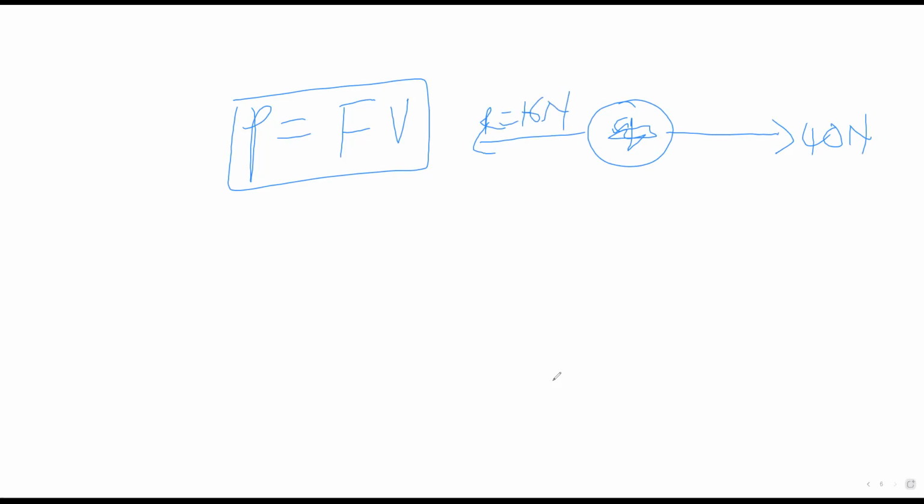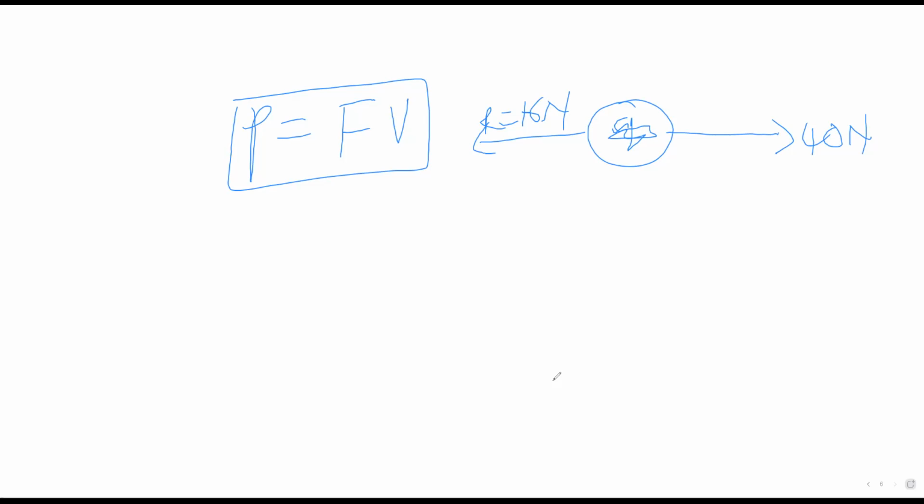Remember, the question says the information is unchanged. For them to be unchanged, it means acceleration is 0. It's like this is constant, nothing is changing. That's the only time they cannot be changed.